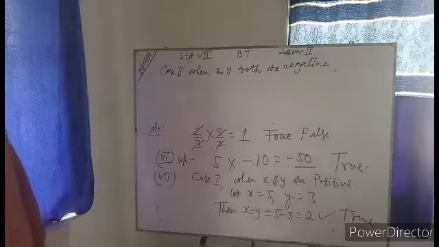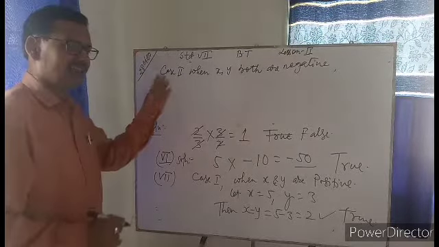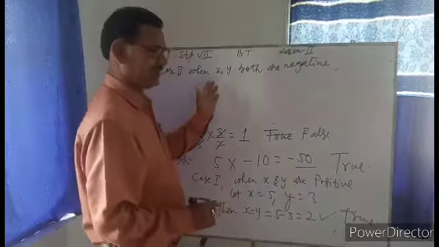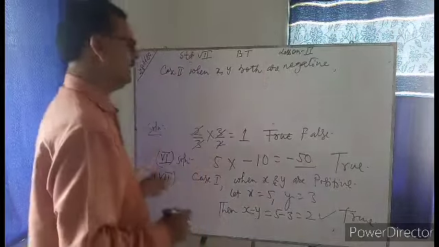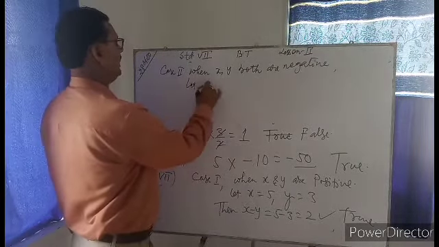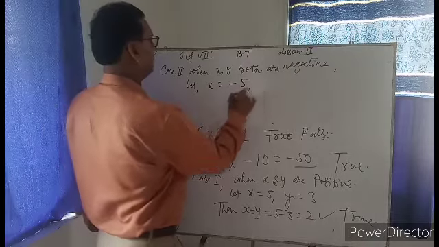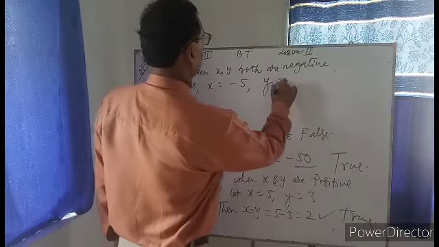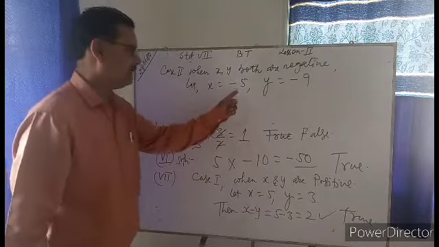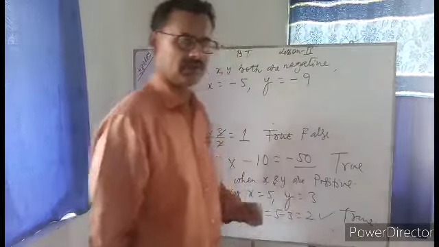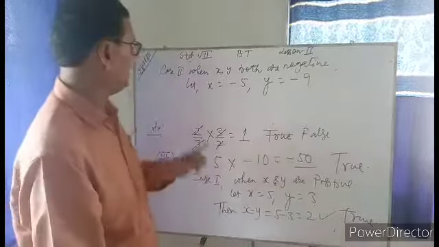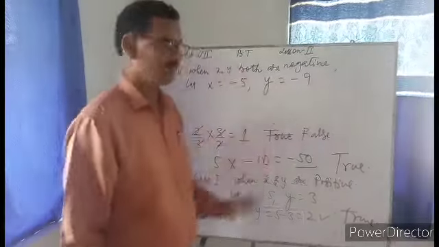When x and y both are negative and x is greater than y, x is also negative, y is also negative. Therefore, let x is equal to minus 5, then y is equal to minus 9. Then only x will be greater than y. Okay, x is minus 5 and y is minus 9, only then x will be greater than y.